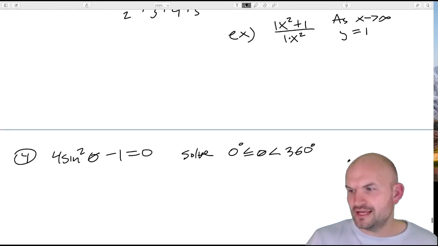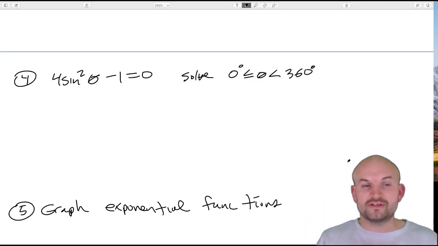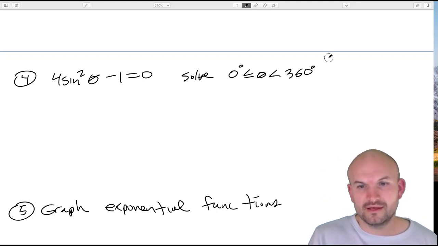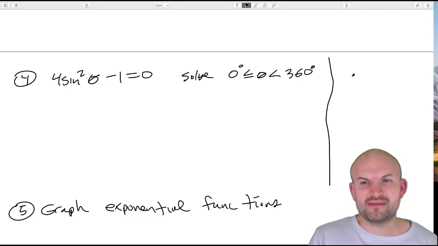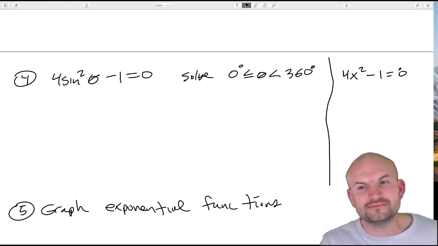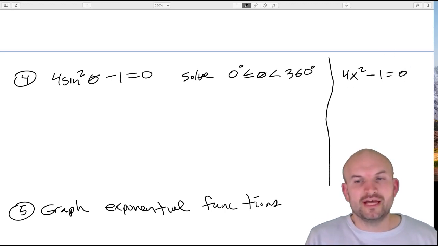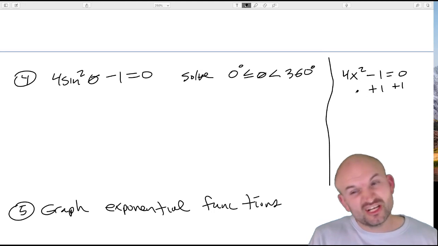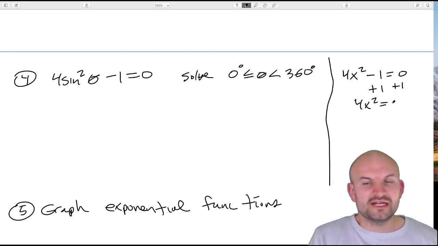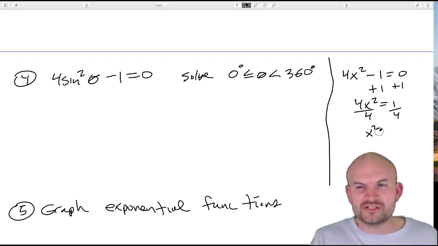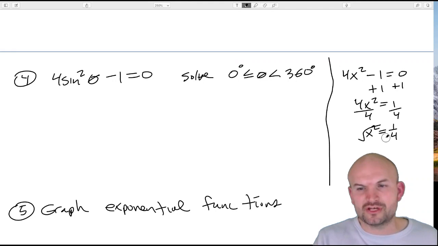All right, let's go ahead and get on to the next question, which was solving trigonometric equations. A lot of students, every year, have trouble solving and start making mistakes with inverse operations. One thing I reminded my students again this year was that we practiced all of these: 4x squared minus 1 equals 0. What would you do in algebra 1 and algebra 2? Well, you're going to isolate your variable, either by inverse operations or by factoring. You could do this one by factoring, but most students usually look at factoring last.